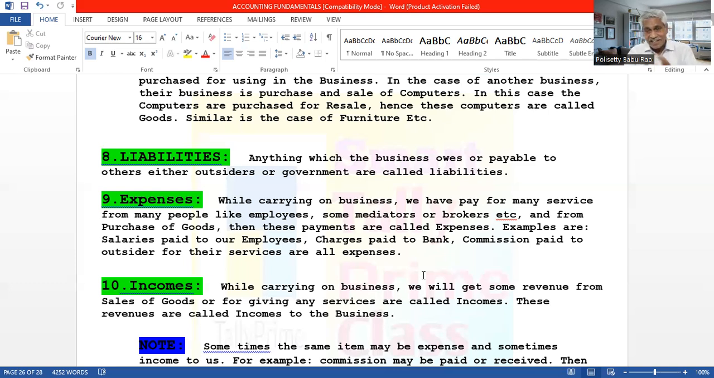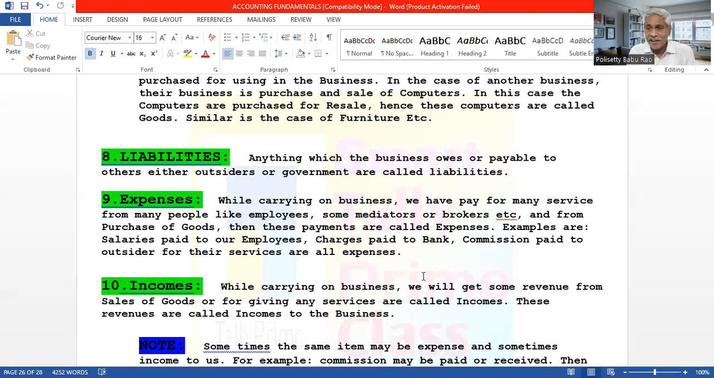There is another bifurcation. Expenses can be divided as recurring expenses and non-recurring expenses. Non-recurring means they will not occur again. They occur once, sometimes very few times. They do not occur very frequently. For example, a preliminary report or project report for starting the business. We pay preliminary expenses or project report expenses. That occurs only once when the business is started. It will not occur again.